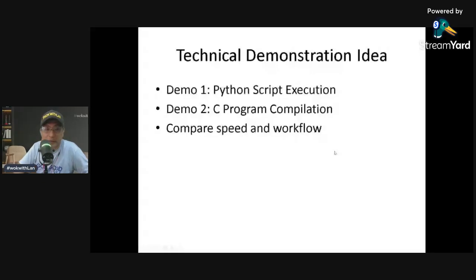Let me stop sharing first, and let me share the PowerPoint. So for you, which is much better? In interpreted languages, in terms of execution, it's line by line. In compiled, it's the entire program.